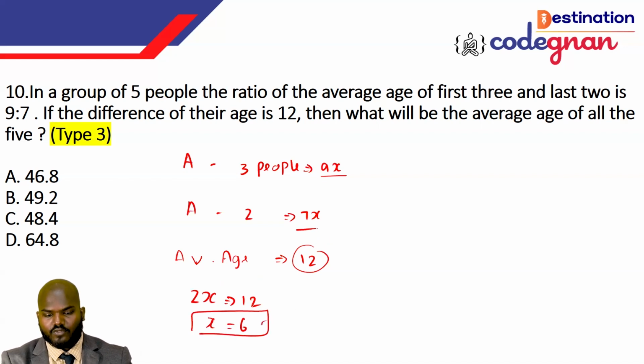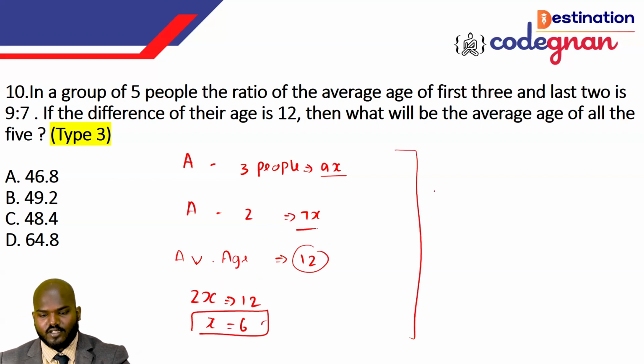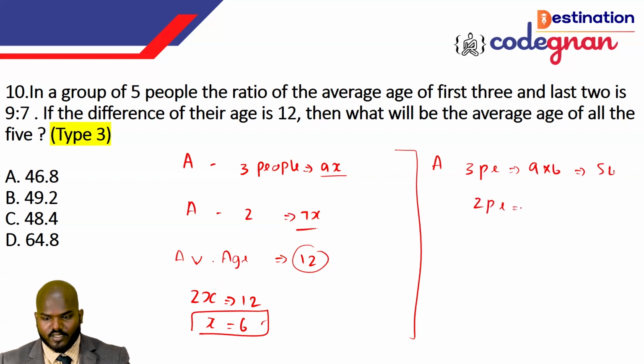So the average age of 3 people, we can call it 9 times 6, which is 54. The average age of 2 people, we can call it 7 times 6, which is 42.